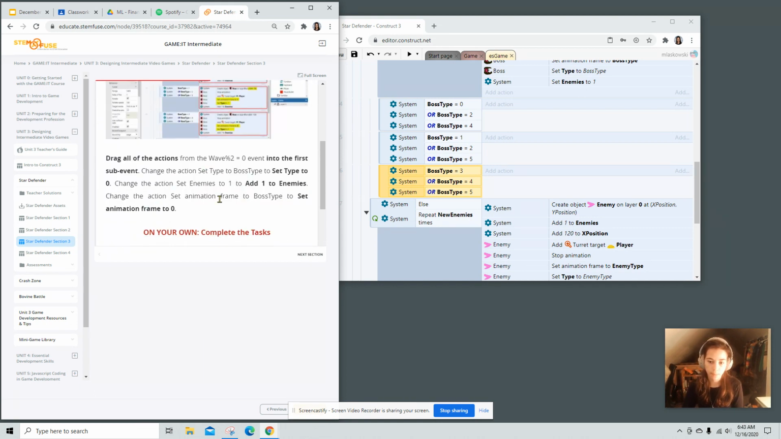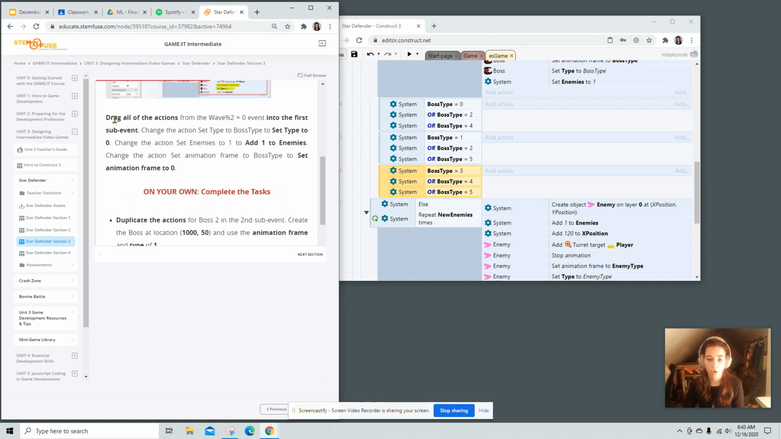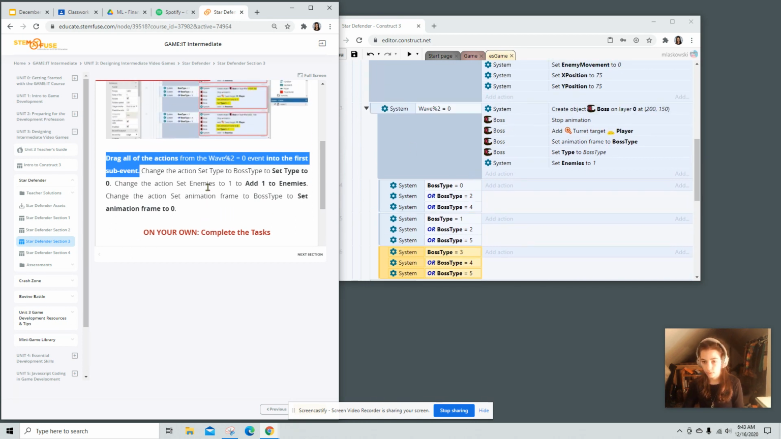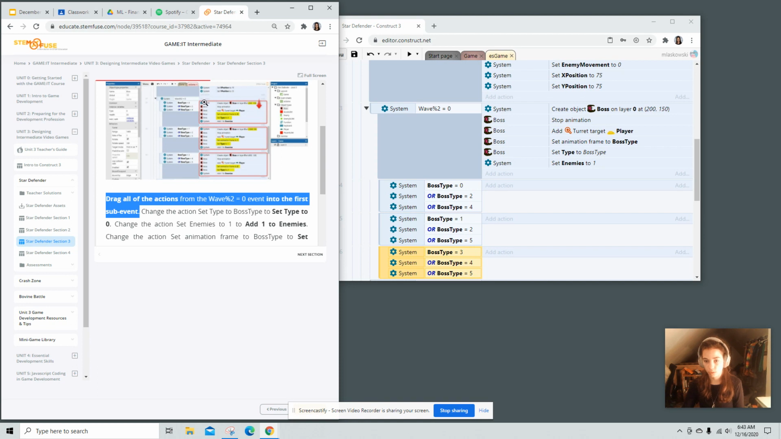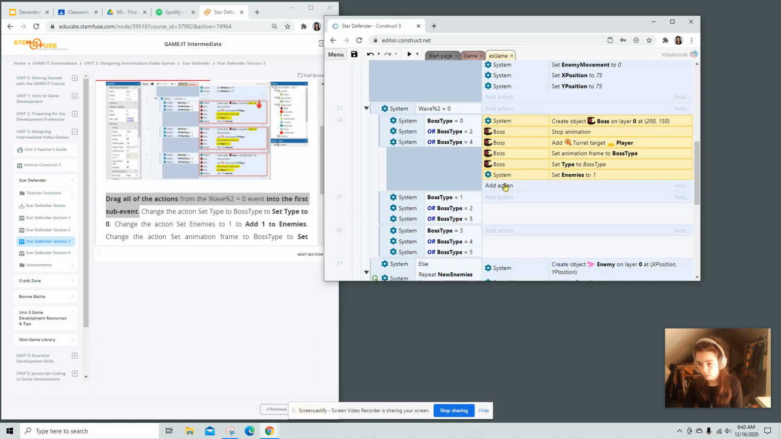So here we go. This looks like a lot, but I believe it's a drag and copy paste. So drag all of the actions from the wave modulus 2 equals 0 event into the first sub-event. So we're going to take all of them from here and put them all here. Now, I've never been good at this, so we'll try it. That was easier than I thought. Okay.